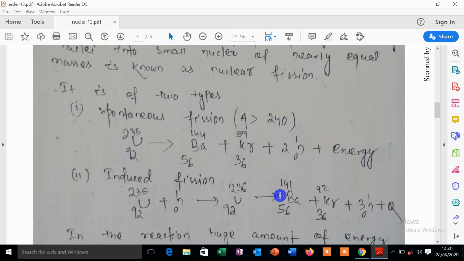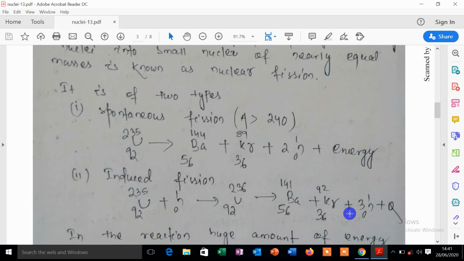Then come to induced fission. In induced fission, what happens? We have to bombard a neutron on the uranium nucleus. That means uranium 92 235 is bombarded with a slow moving neutron, and it will give uranium 92 236, and when it splits, it gives barium 56 141 plus krypton 36 92 plus 3 neutrons plus some amount of energy. And if you observe here also, the conservation of mass occurs and the conservation of charge occurs.